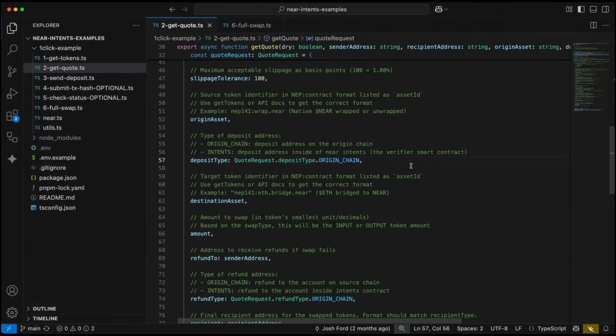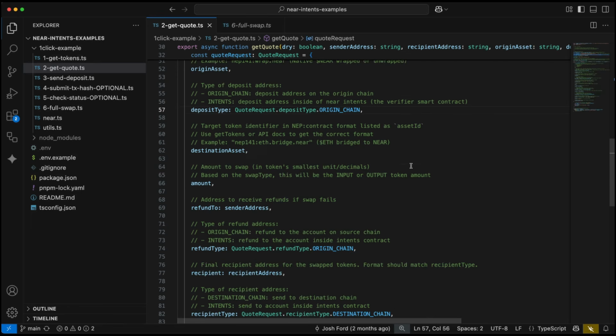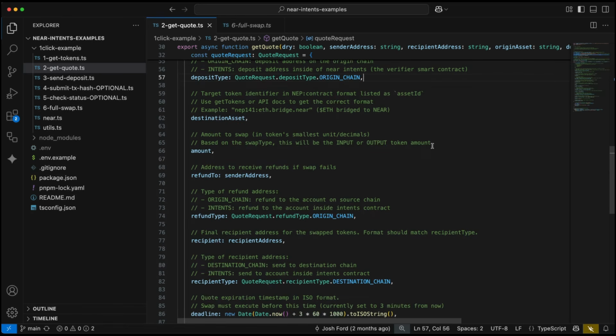All right, now that you know the difference between intents versus origin chain, a lot of these parameters will now make a lot more sense and be more straightforward. So the next parameter is going to be the destination asset. This is the token that you'll be swapping for, or your output token. Again, using that asset ID that we went over earlier. You have your amount, which is the amount that you're going to swap for. It's important to note that this is represented in the token's smallest unit and will be based on either the input or output token amount.